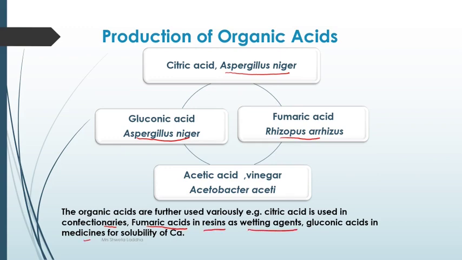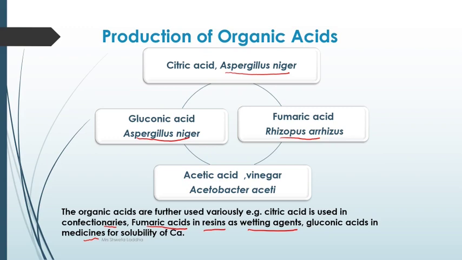Gluconic acid is used for the solubility of calcium in medicine. So in most of the medicines where calcium is insoluble, gluconic acid is added, which will help in the solubility of calcium. So this is how we are using microorganisms, usually fungi and bacteria, for production of acids, and all these organic acids have commercial uses.